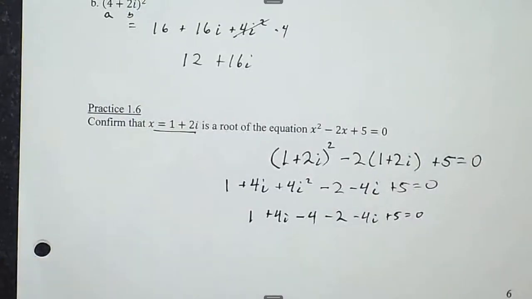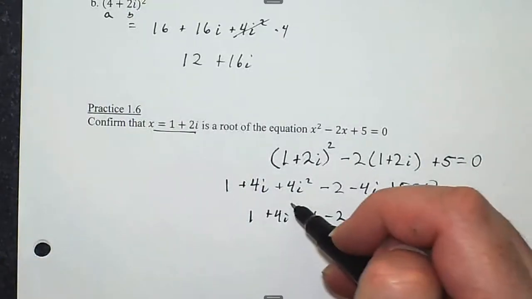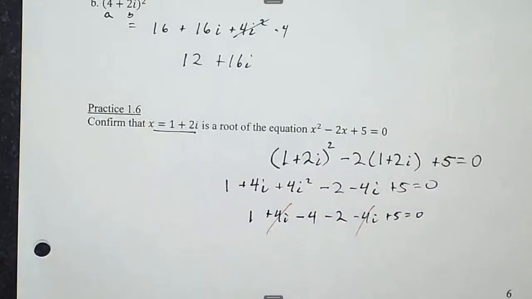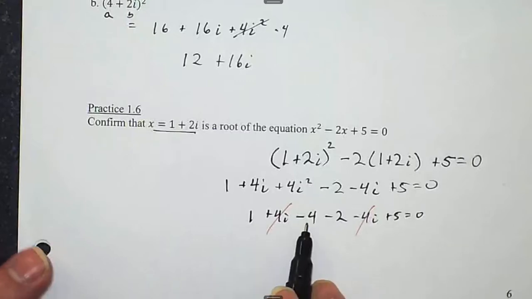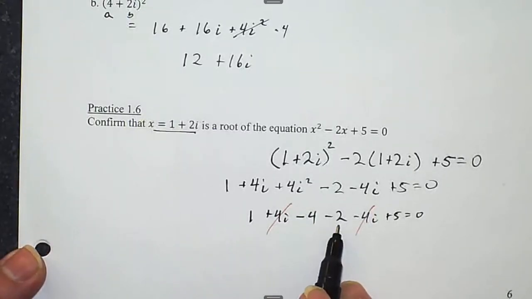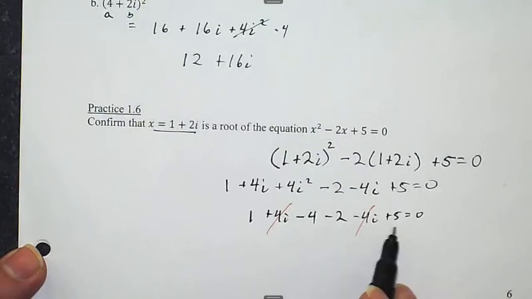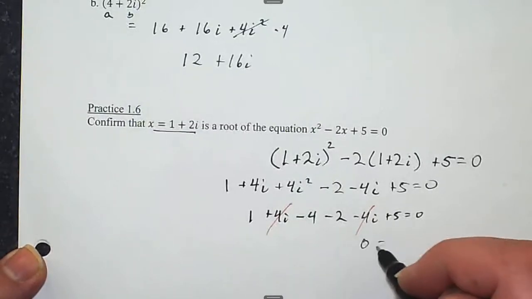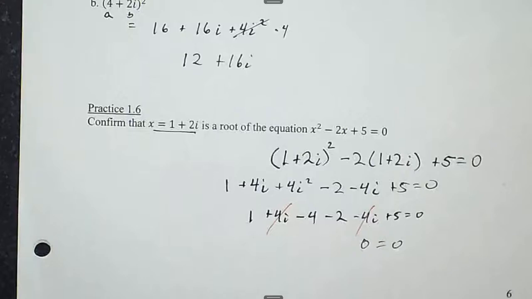Now, if this is true, everything should cancel out. You see the i's are gone. Now I got 1 minus 4 is a negative 3. Negative 3 minus 2 is a negative 5. And a negative 5 plus 5 is 0. So it works.